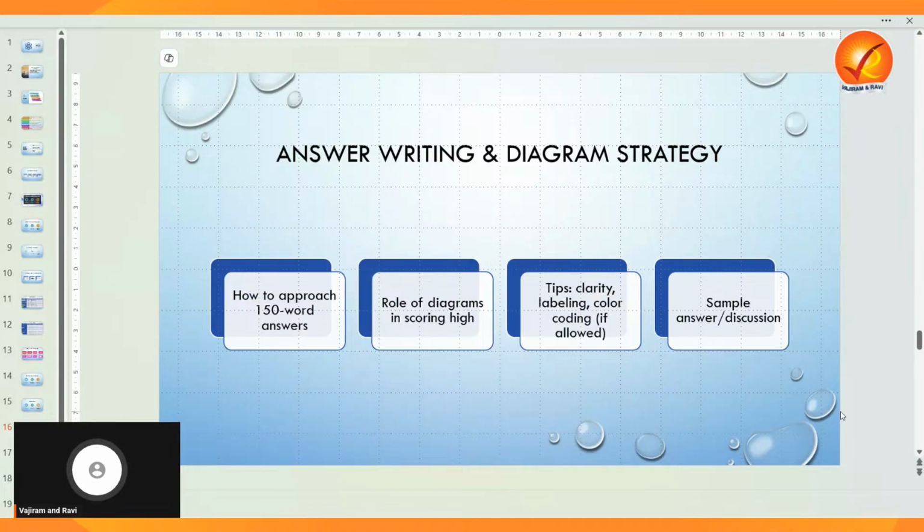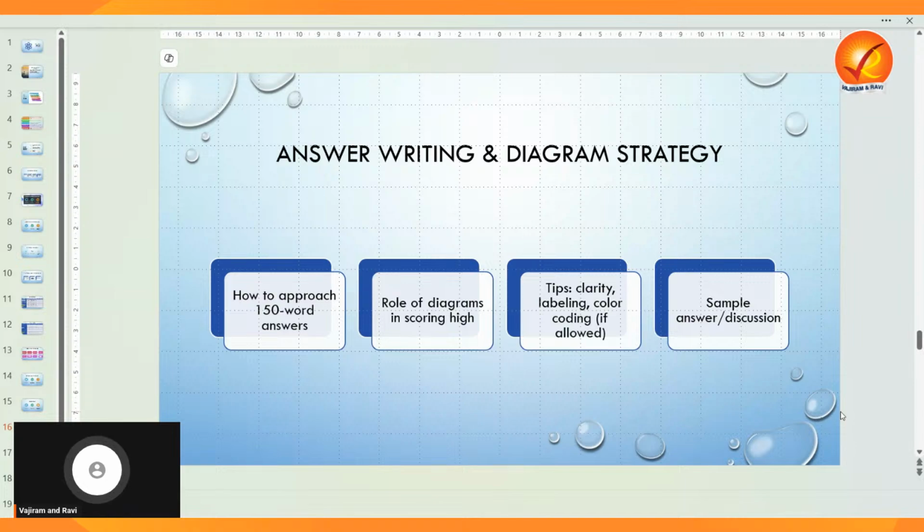To my knowledge, in our days when we appeared for the UPSC examination, I appeared and cleared in the first attempt in the year 2008. There was an additional paper concept, meaning we would have an additional sheet. Even then, I didn't take any additional sheet, but I scored the maximum in the written examination.